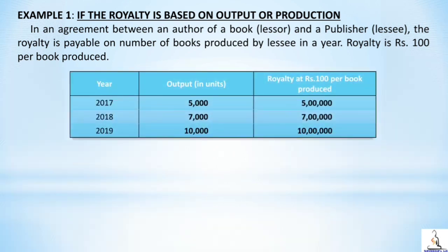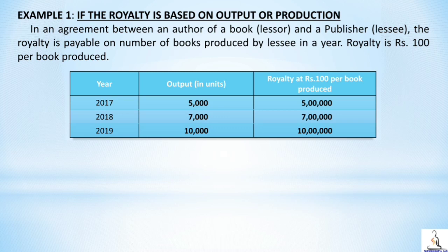Now see here, in the year 2017, 5,000 books are produced. For every book produced, the author will get a royalty of rupees 100. Therefore, in the first year, the author has got 5 lakh rupees as royalty. That is 5,000 into 100 rupees. In the second year, the number of books produced is 7,000.